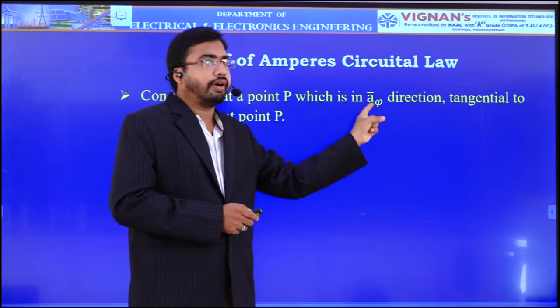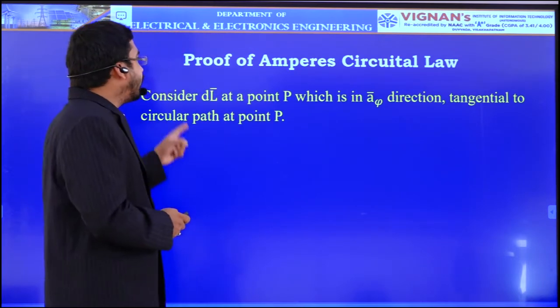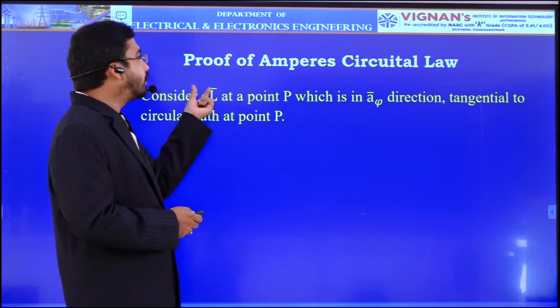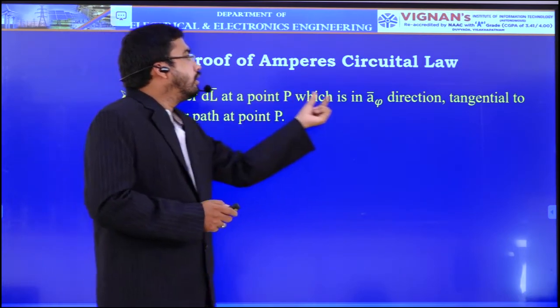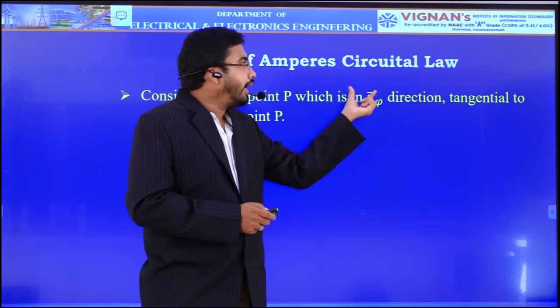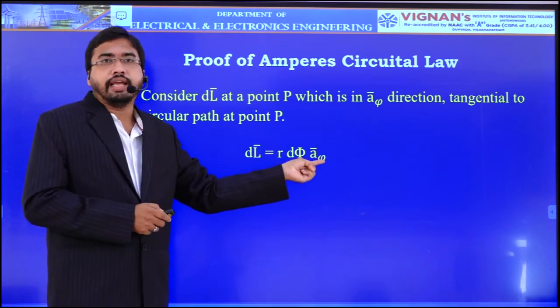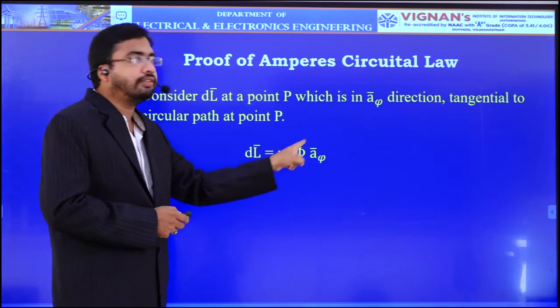Let us consider a point P where you want to find the magnetic field intensity, and we are considering a small differential length dl bar at that point P. Now due to that dl bar, let us consider the direction a phi. Now the differential length dl bar in a phi direction in cylindrical coordinate system is r d phi a phi.